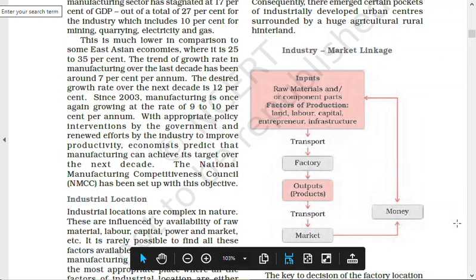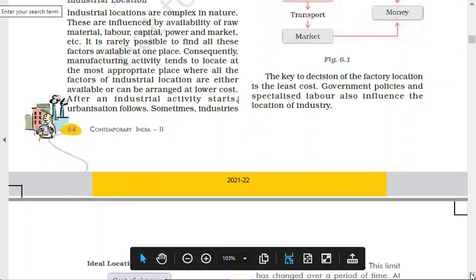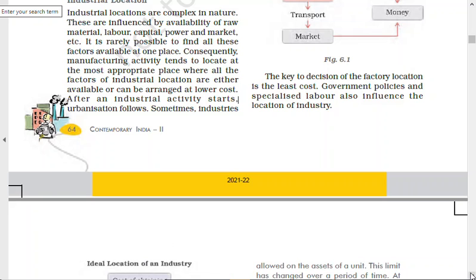Okay, so I move to the next thing, last paragraph of page number 64. The key to decision of the factory location is the least cost. That means wherever the cost is the least, there only I would like to set up my factory. Government policies and specialized labor also influence the location of industries.